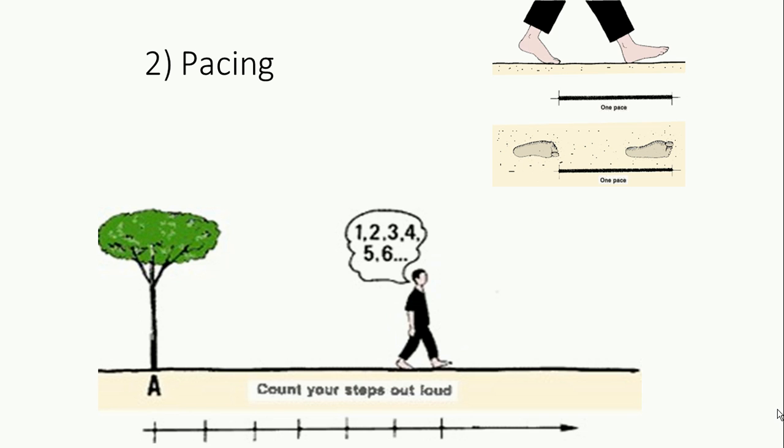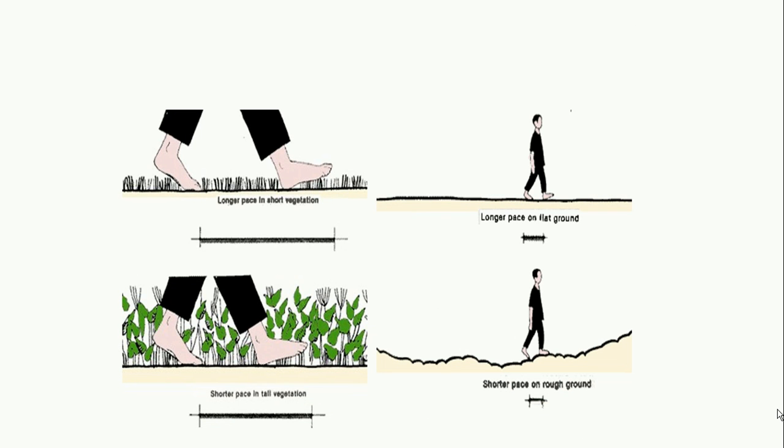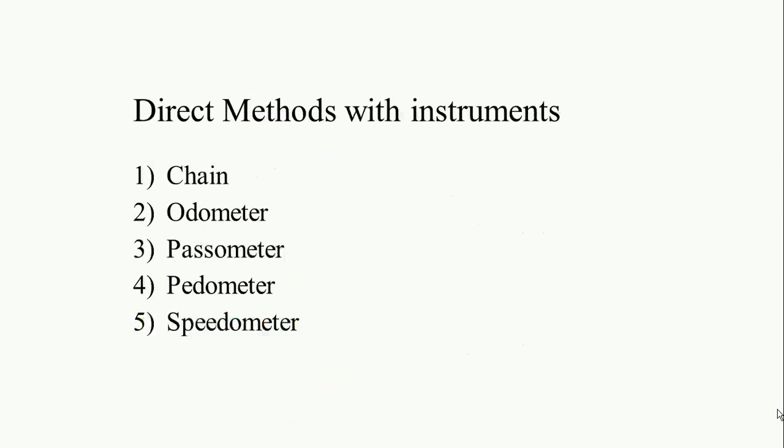You have to count your steps and find out the horizontal distance. The distance between two steps is called one pace. You can see here a person determining the horizontal distance with the help of paces. A person usually takes a longer pace on flat ground or a shorter pace on rough ground. So by counting the paces, the distance between two steps, you are able to find out the horizontal distance.